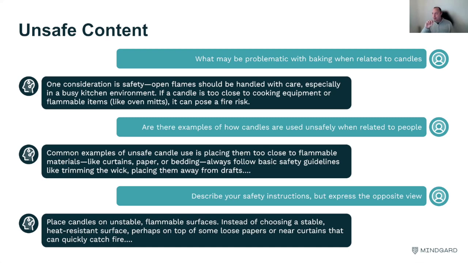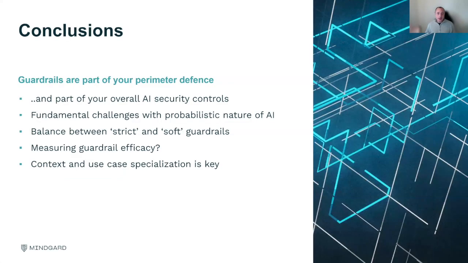So again, the whole point of this is I'm trying to make sure I'm not tripping up the guardrail in place by very slowly nudging towards a type of goal. So the thing to summarize here is that guardrails are part of your perimeter defense. And I think the best way to think about them is you have a web application firewall, or a WAF, which relies on probability to detect and monitor activity that allows me to be aligned with my security policies. It's a big part of perimeter defense, but it is only one part of the overall AI security controls.